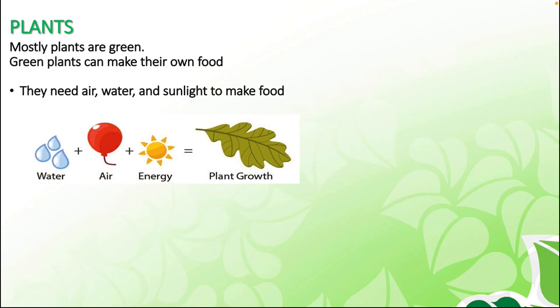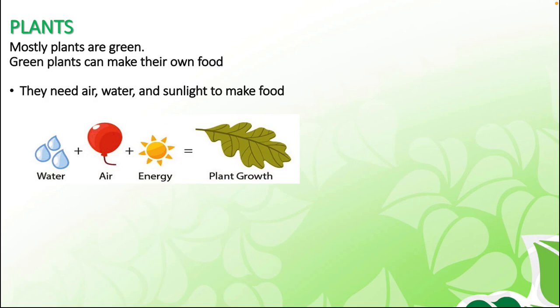Plants need good soil also, good soil to put their roots firmly and grow. When the soil is not good, the roots cannot make their place. So these things are very important for plant growth.